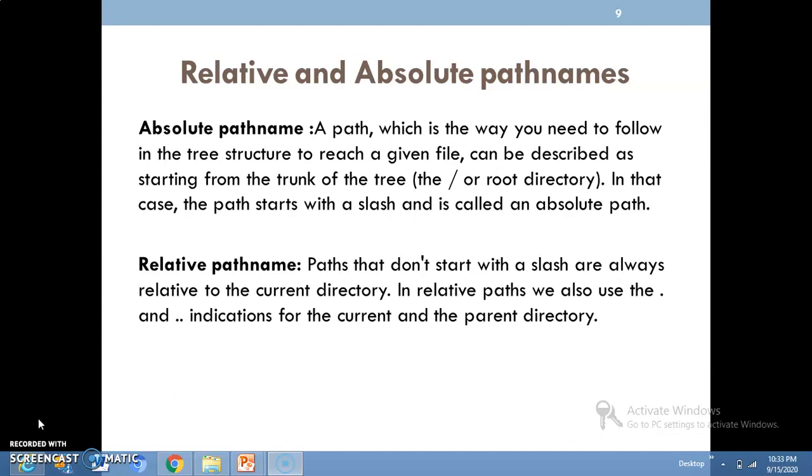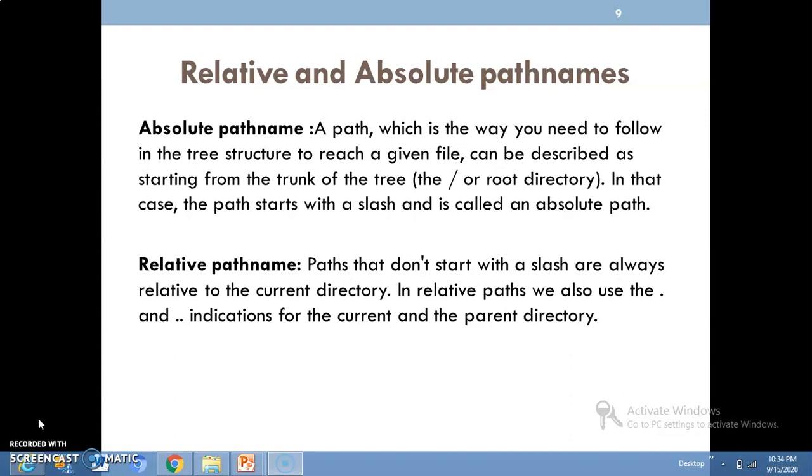The first one, absolute path name. A path which begins with the root directory. Such a path name will be called an absolute path name. Here there may be one question: what do you mean by root directory? All the directories and subdirectories are located under the root directory, which is represented by / in the Unix operating system.